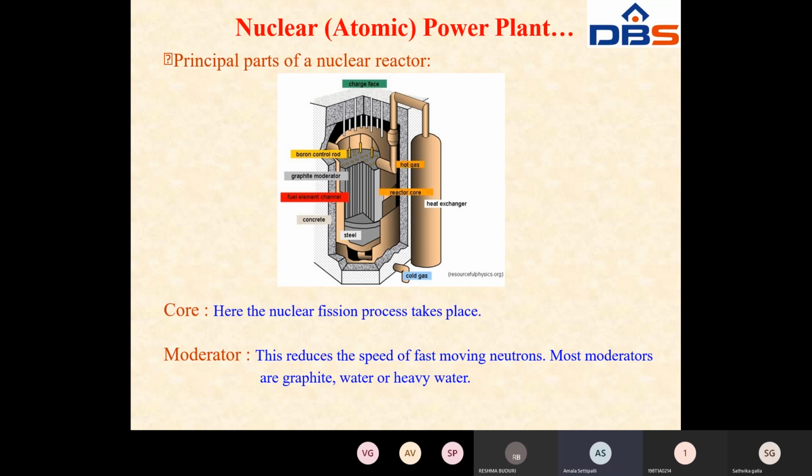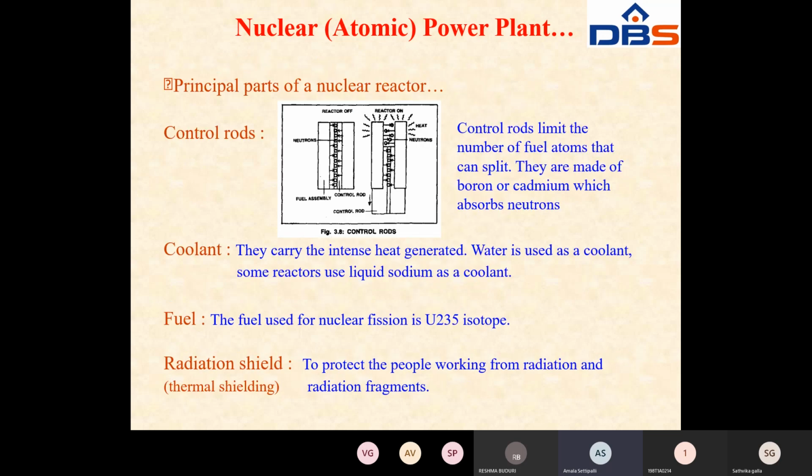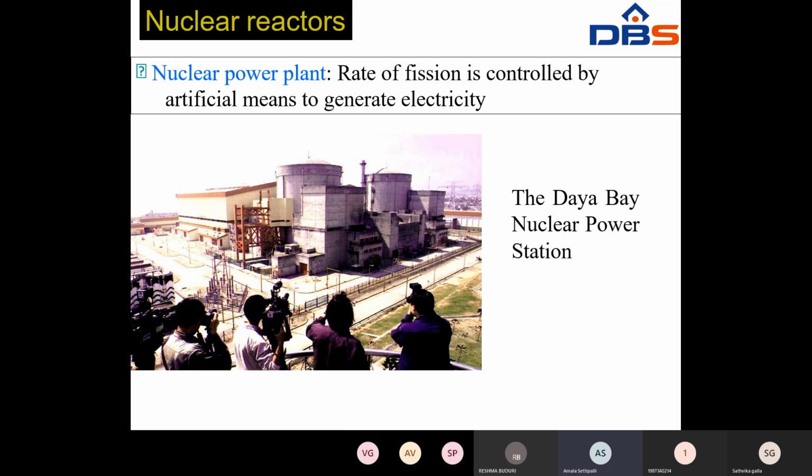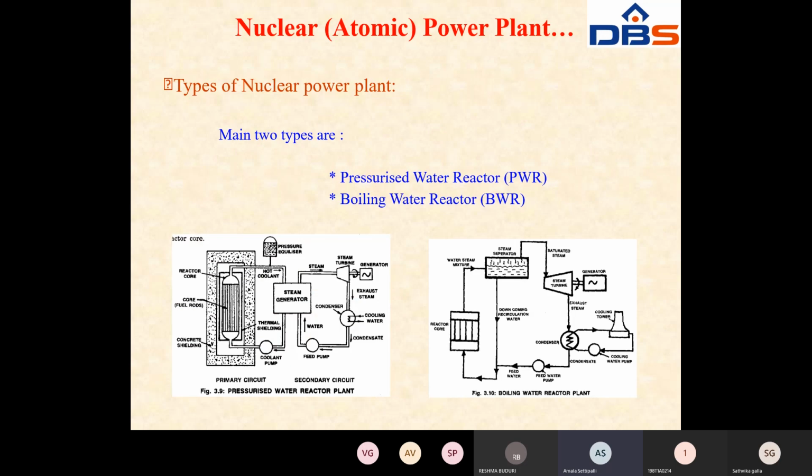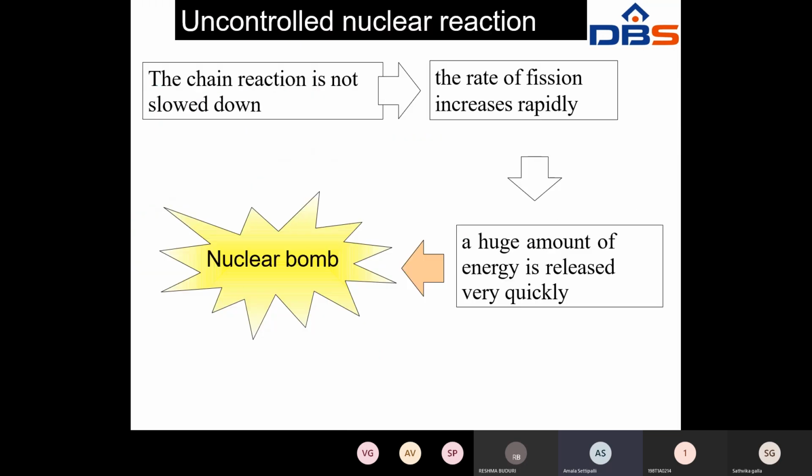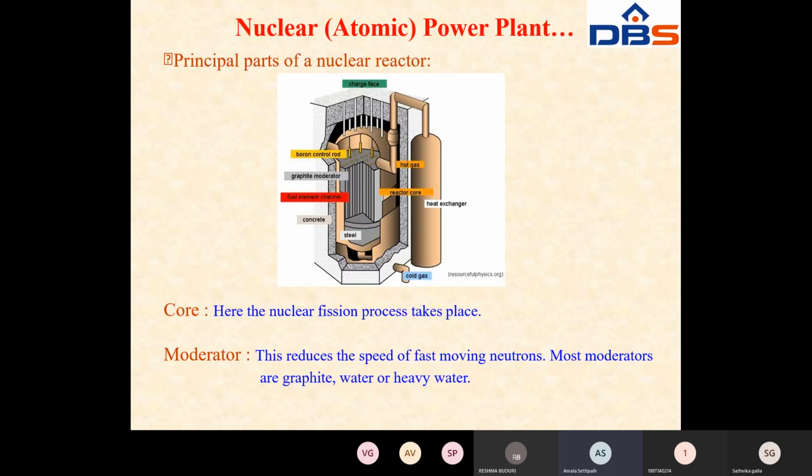This is the nuclear reactor. Later I will explain the layout of a nuclear reactor. In the layout, the main part is the nuclear reactor. In a thermal power station, the total process takes place in the boiler, that means burning of the coal and boiling of the water. Similarly, in the nuclear power plant the total process takes place in the nuclear reactor.